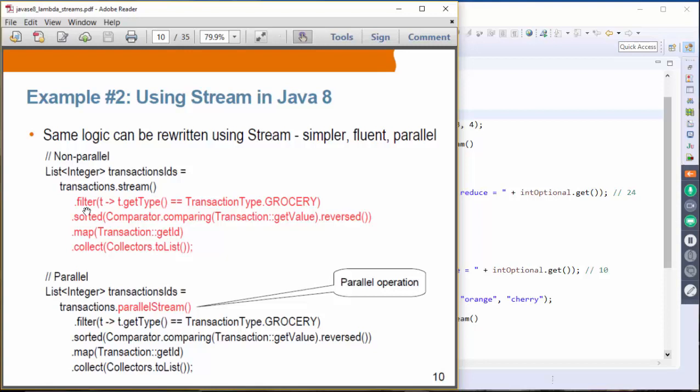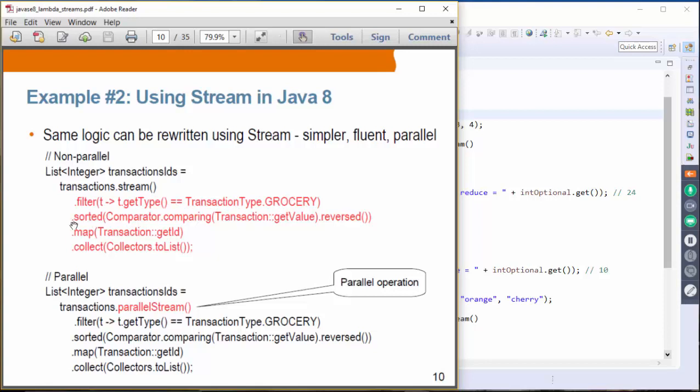In this case, we are filtering only the transaction type that is grocery. Here we take the transaction object, call the getType method of the transaction, and compare whether that transaction type is grocery or not. So basically we are selecting only the transactions whose type is grocery.